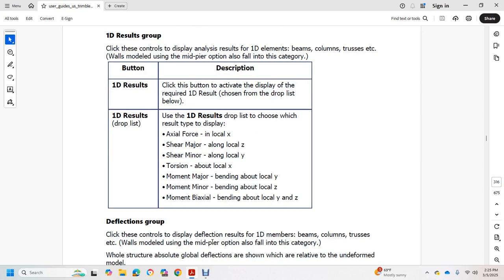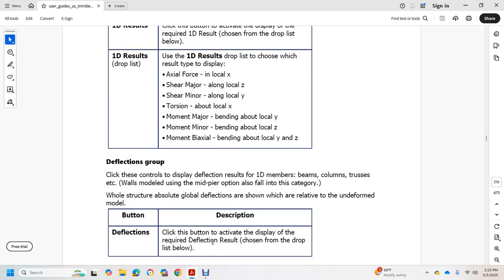Deflection group: click this control to display the deflection result of the 1D members, beams, columns, etc. Walls, spandrels and mid-pier options also fall in this category. Whole structure absolute global deflections are shown on the relatively undeformed model. Button and description, deflections: click this button to activate the display of the required deflection result selected in the drop-down list below.